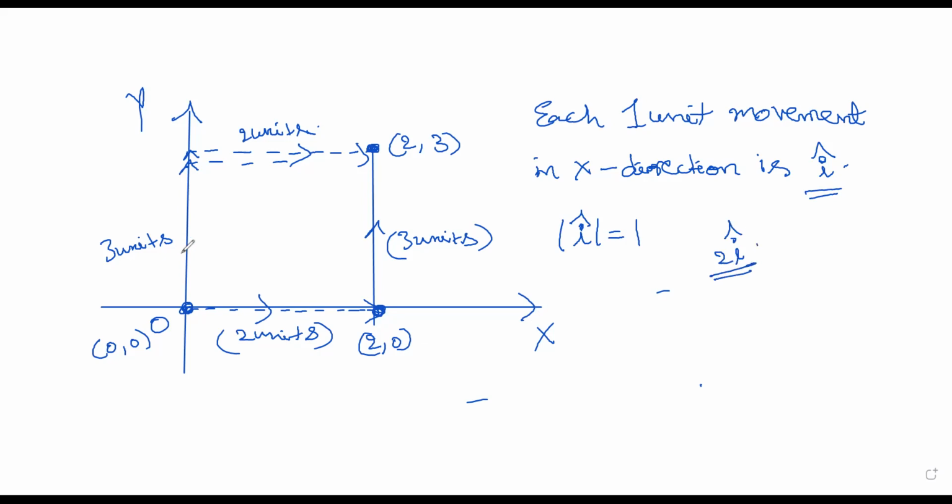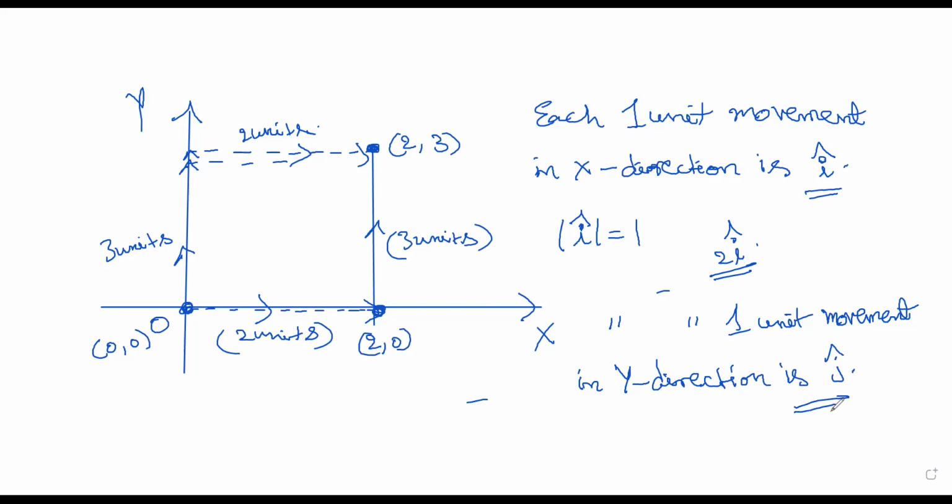Similarly, each 1 unit movement in y direction is j cap.